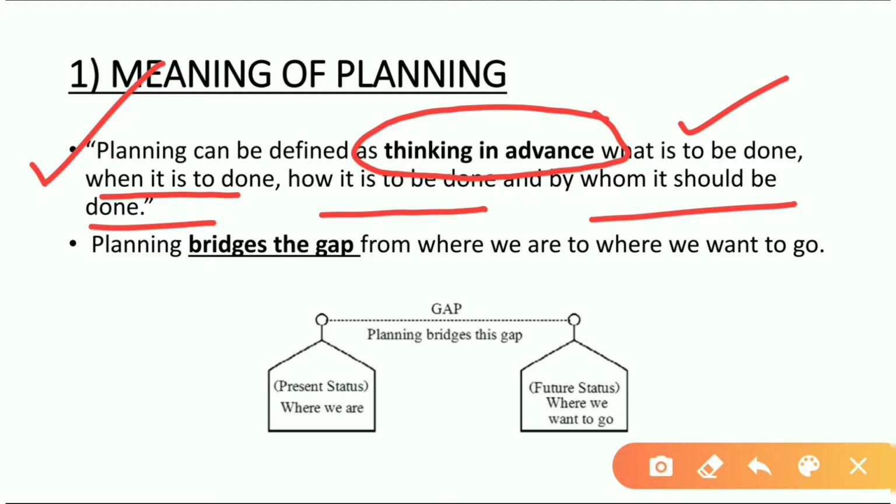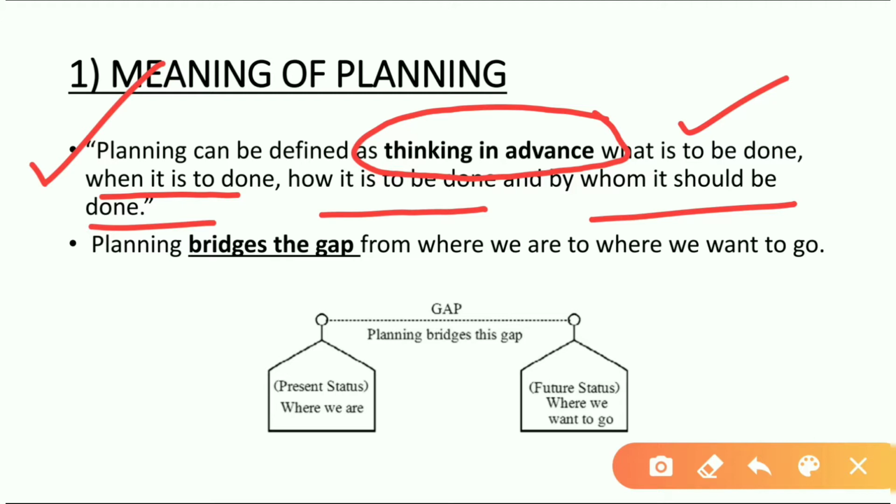We have to make the preparation, set the goals, and set the objectives for our future. Means we have to think before we do. We have to prepare the plan in advance. That is why it is said that planning is a thinking process.